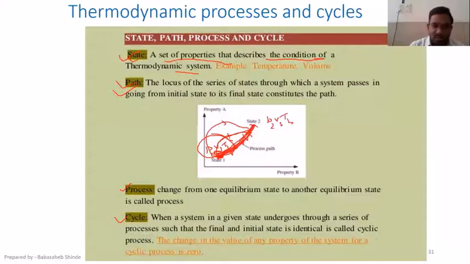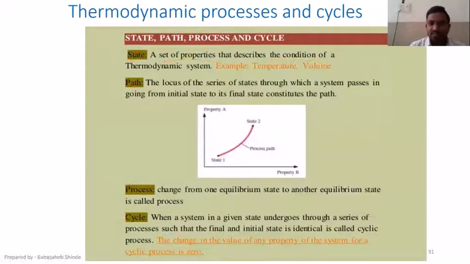So when the system changes its state from state 1 to state 2, this state change is nothing but a process. When the system changes its equilibrium state from one to another, that is called a process.